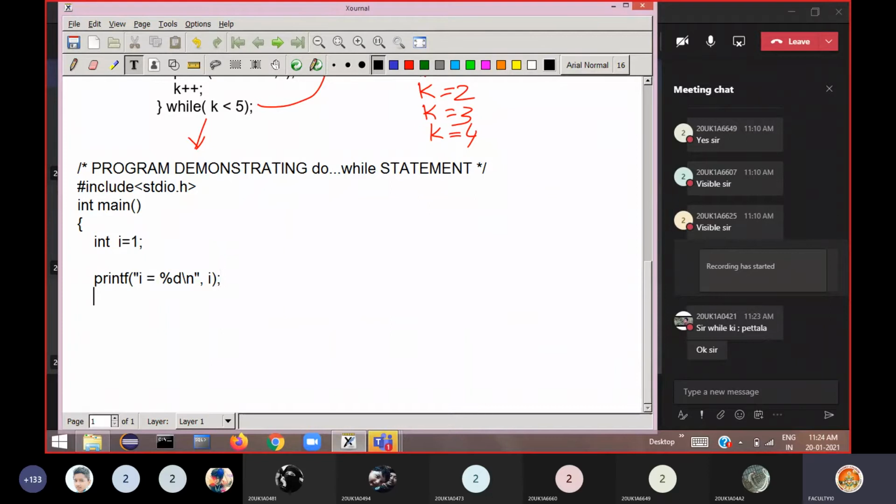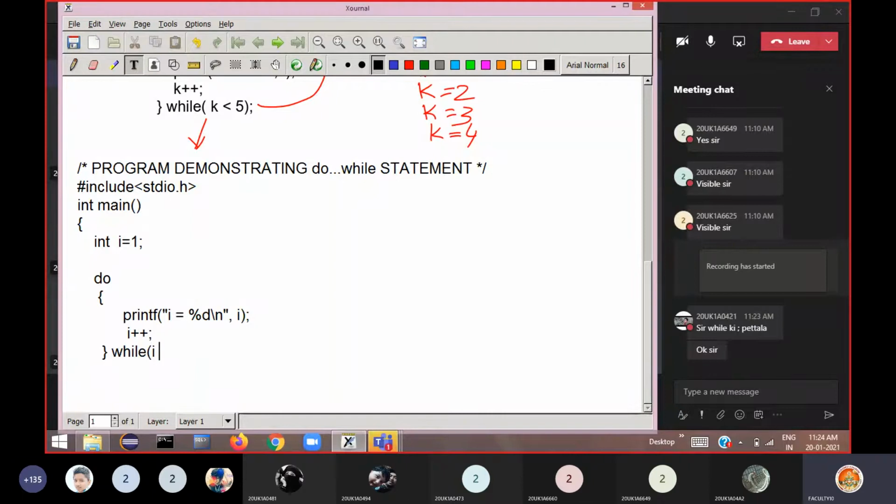Here we have to include this in a do statement. So do, then open the braces, then inside the loop we want to print the I value. In printf you write I is equals to, comma I. Then increment the I value, you must increment the I variable. Then close the loop here, then write the condition while